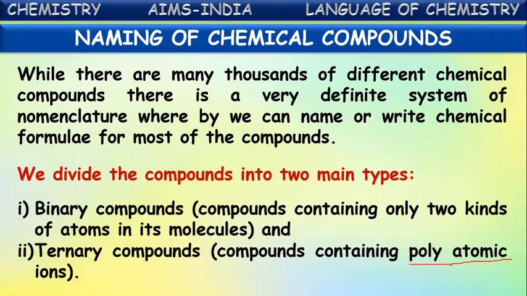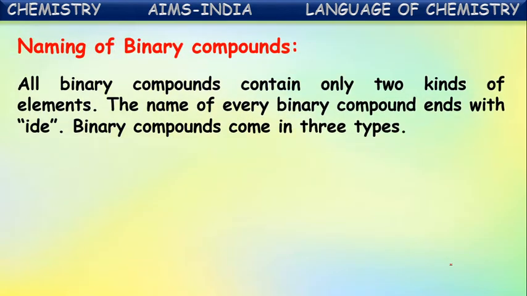So now, first among these, let us see how to name binary compounds. What does binary compounds mean? The compounds containing only two kinds of atoms. So let us learn first how to name these binary compounds. All binary compounds contain only two kinds of elements in them. The name of every binary compound ends with IDE.